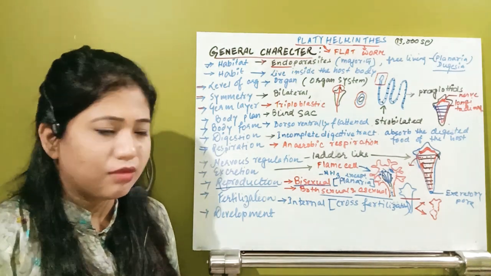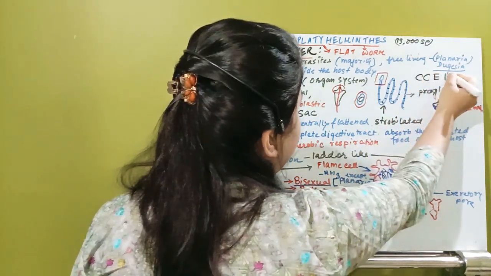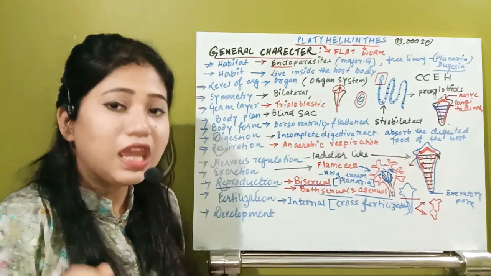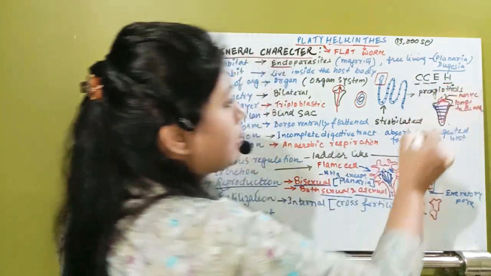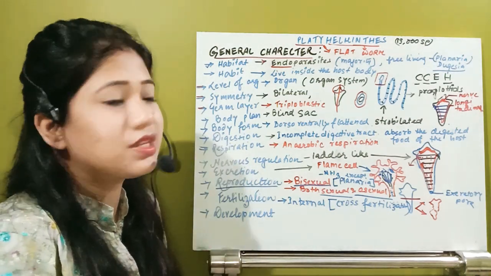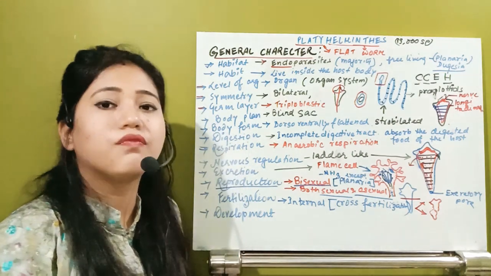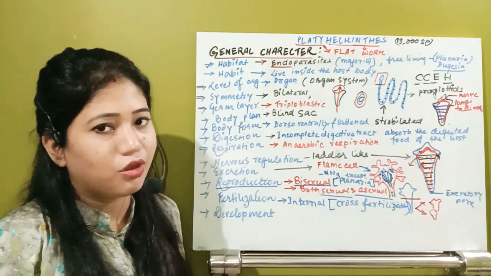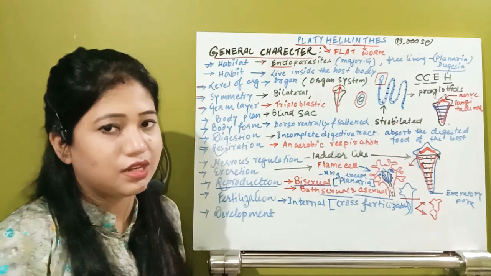See, in the animal kingdom, there is a trick: CCEH. In these phyla only external fertilization is there. What are they? Coelenterata, Ctenophora, Echinodermata and Hemichordata. So only in these four phyla do they have external fertilization. The rest of the organisms have internal fertilization, that means the meeting of male and female gametes occurs only inside the body. Platyhelminthes will also have internal fertilization.